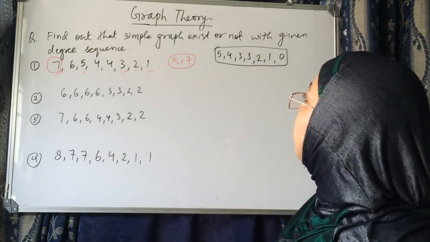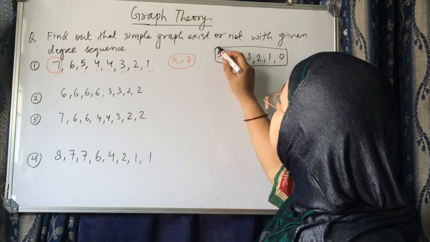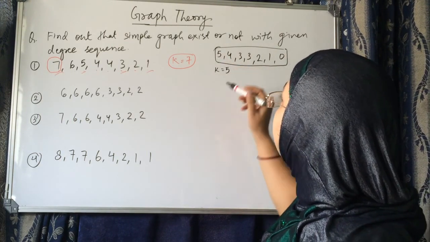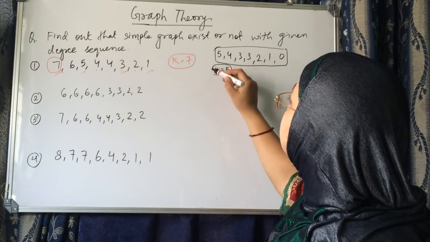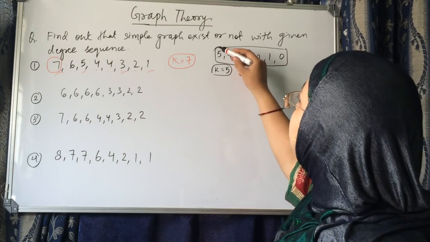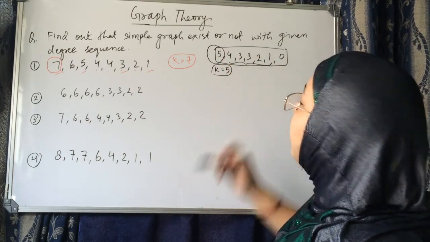So for repetition, we have to remove the highest degree, and now k has become 5. In the next step, we have to subtract 1 from the next 5 entries.